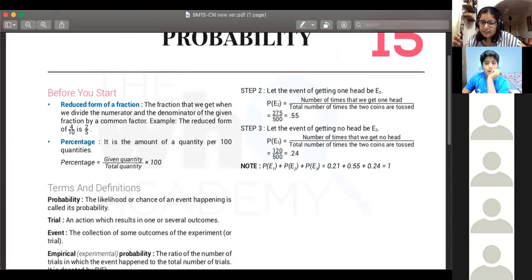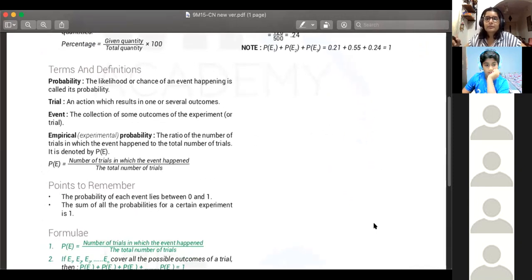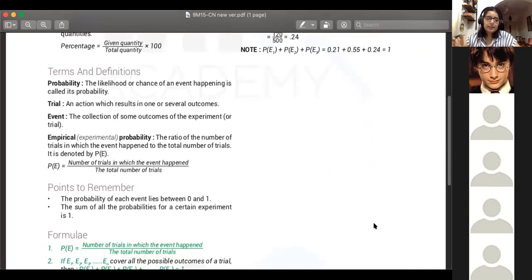Sujal's asking, if we take the example of tossing a coin and we toss it 3 times and get heads thrice and tails 0 times, then that does not mean that getting tails is impossible. For that particular experiment, the experimental probability of getting tails, it was impossible. You didn't get tails at all. There is a little bit of chance that the coin may be rigged, which is why you might have gotten heads all 3 times.